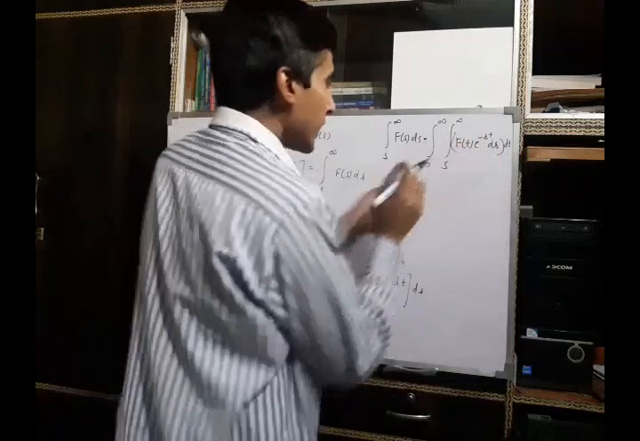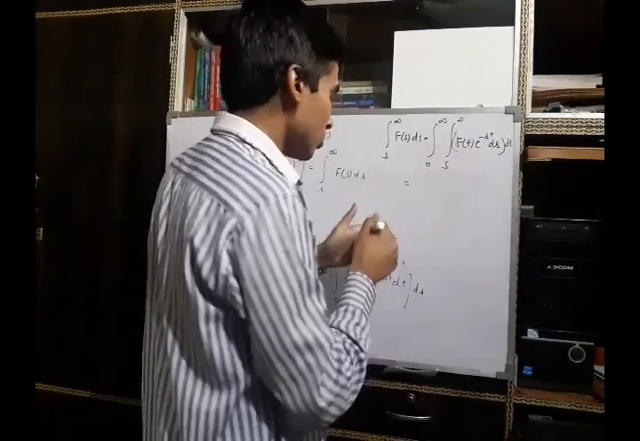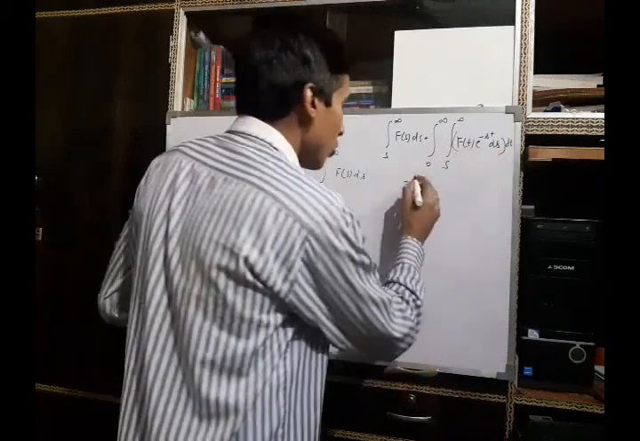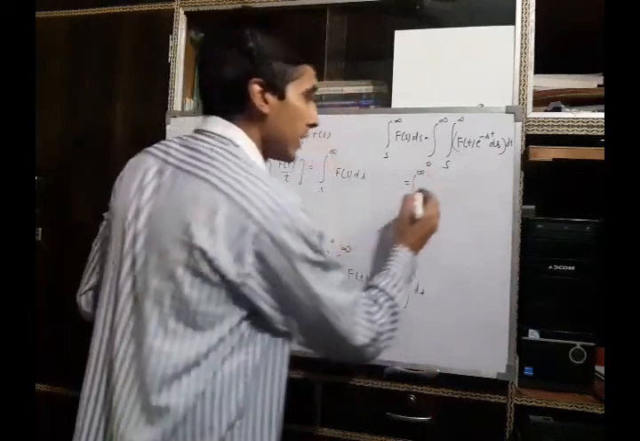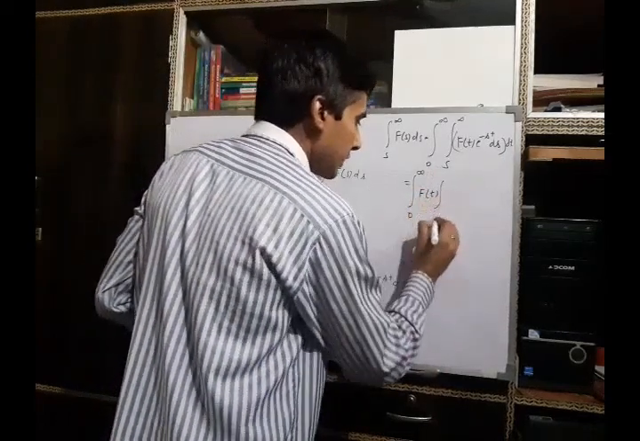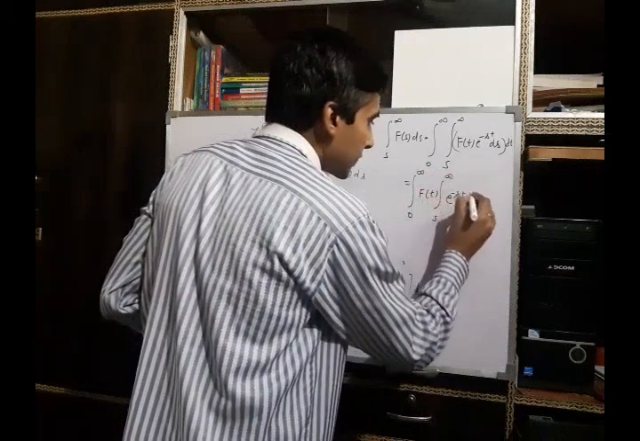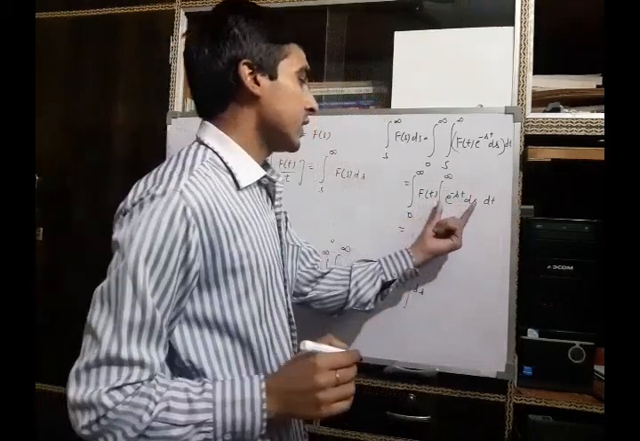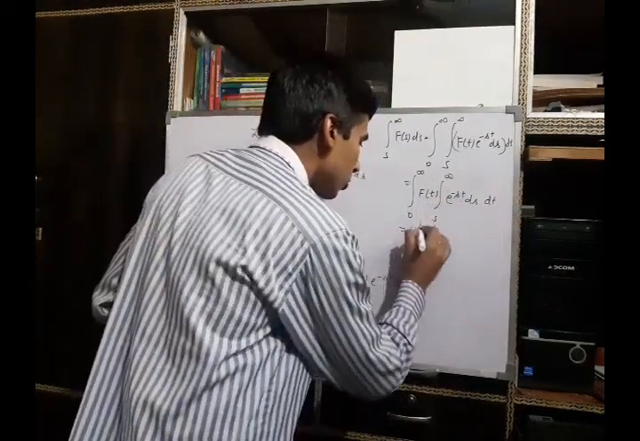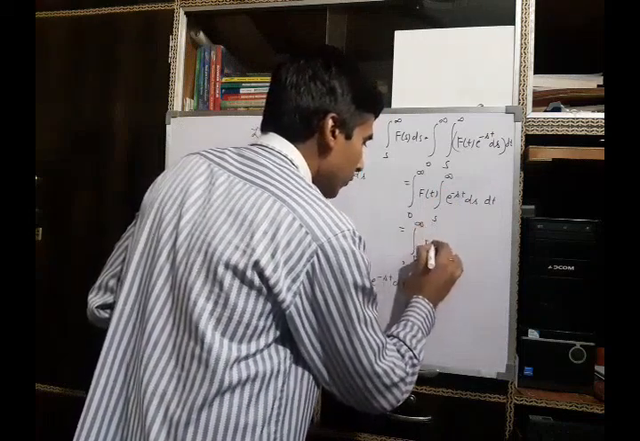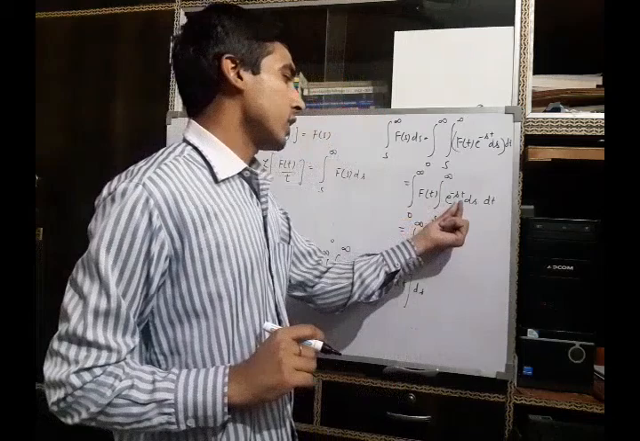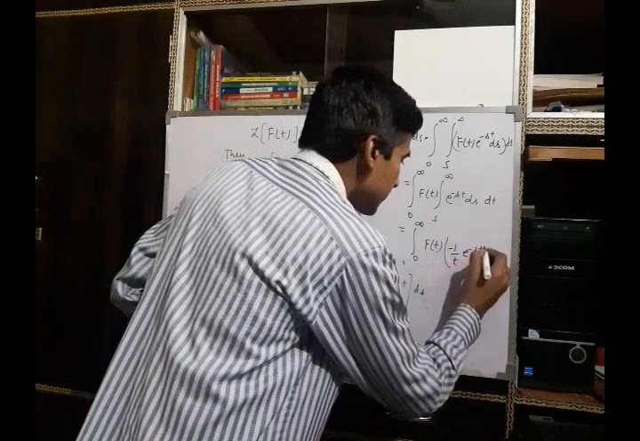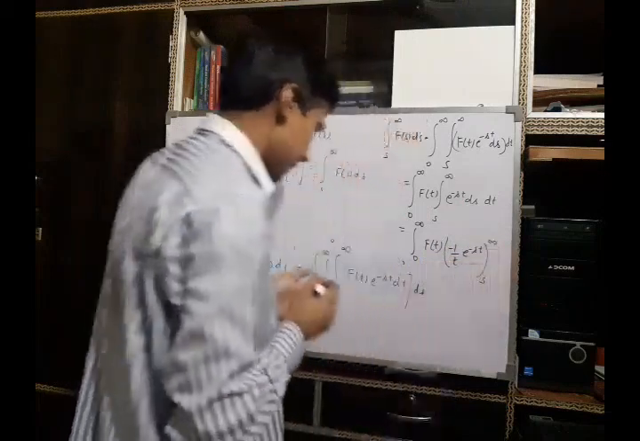Now we can take this function outside this integral sign, because this is integration with respect to s and the function depends on the variable t. So we can say this is the integration from 0 to infinity of f(t) times the integration from s to infinity of e to the minus st ds, dt. Now we integrate this inner integral, and it will be the integration from 0 to infinity of f(t), and integrating with respect to s, it will be minus 1 upon t e to the minus st, with limits s to infinity.